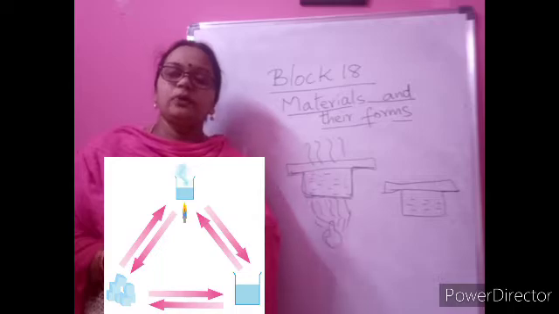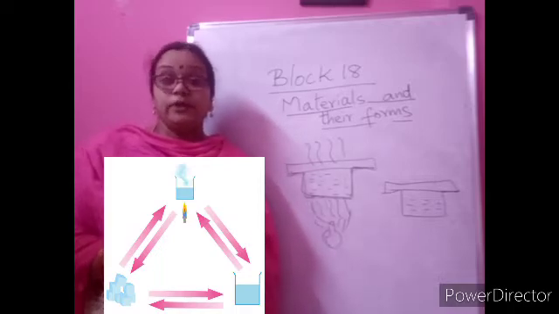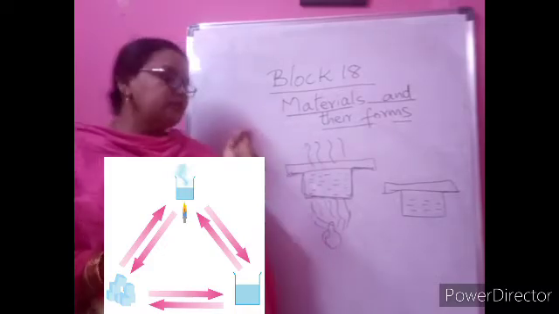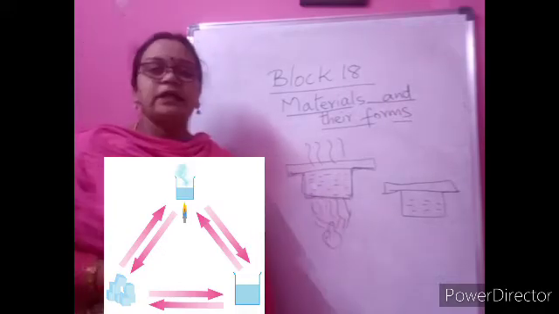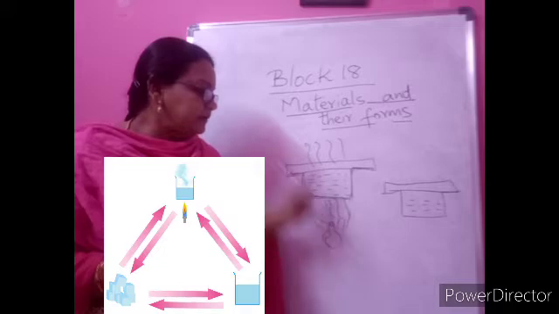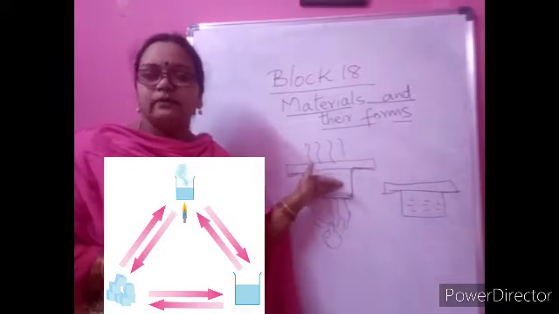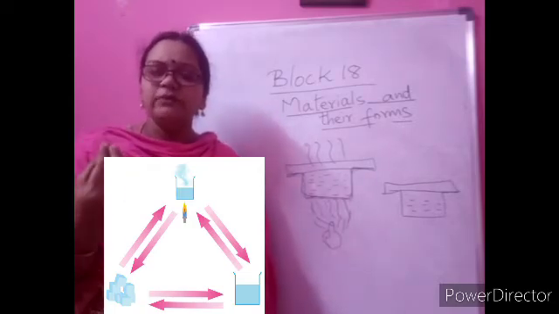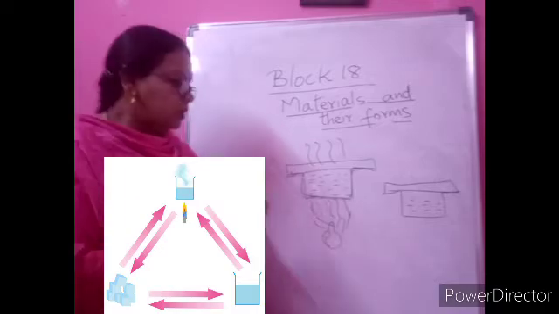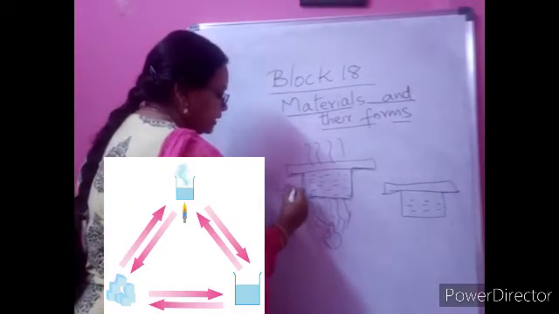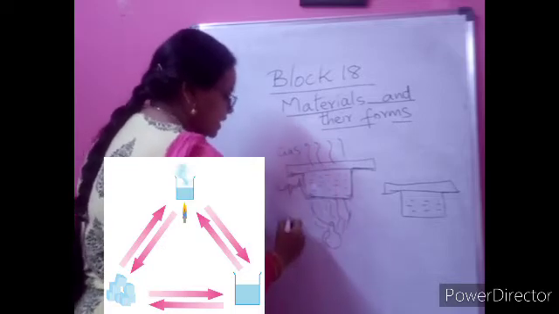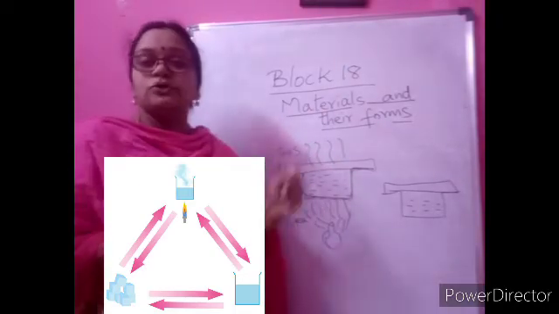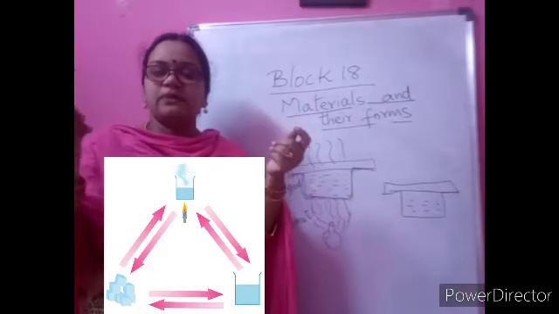So far we learnt about changing form from solid to liquid, liquid to solid, and also liquid changing into gas. Now see, here you can see the picture. We have taken water in a bowl or container and we will start heating. You all know that when you heat it continuously, it will start boiling. Boiling means by that time it will change into gas. So liquid is changing into gas because of heat. You are seeing that steam is coming up.